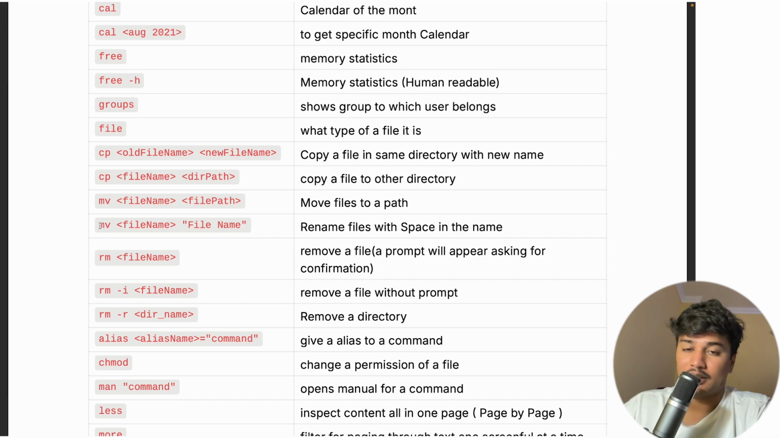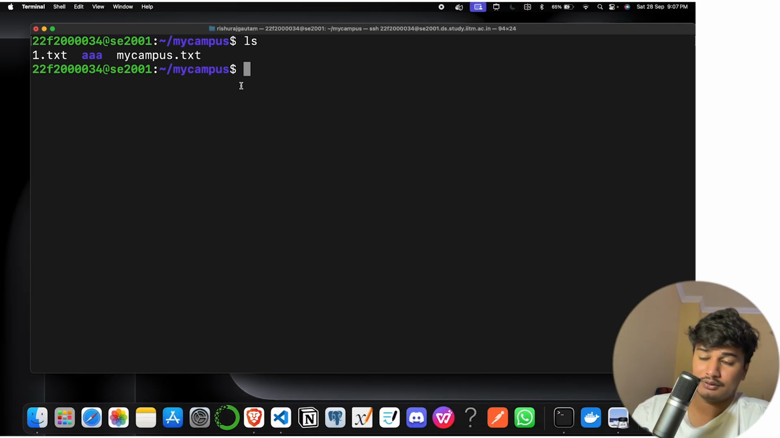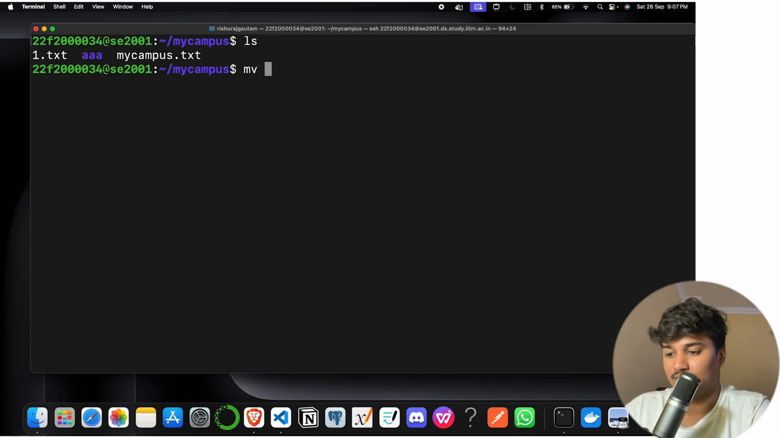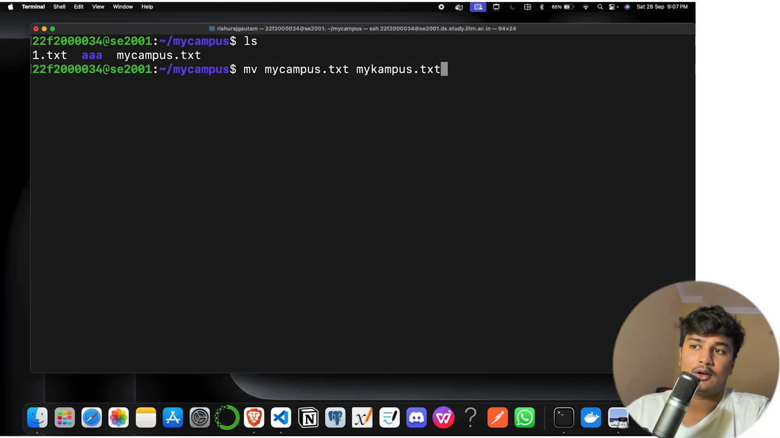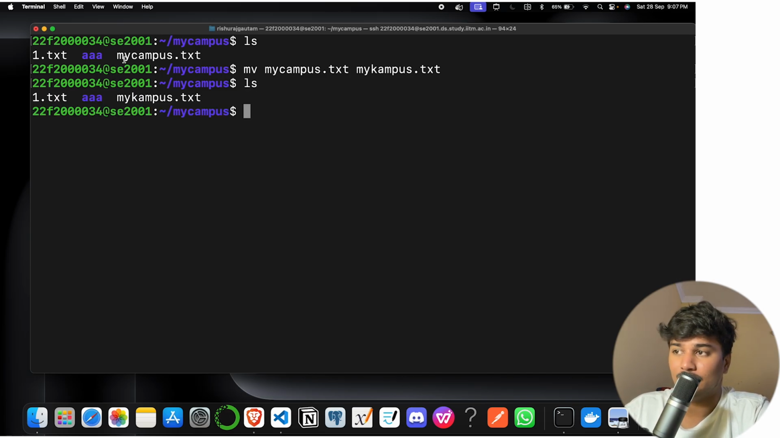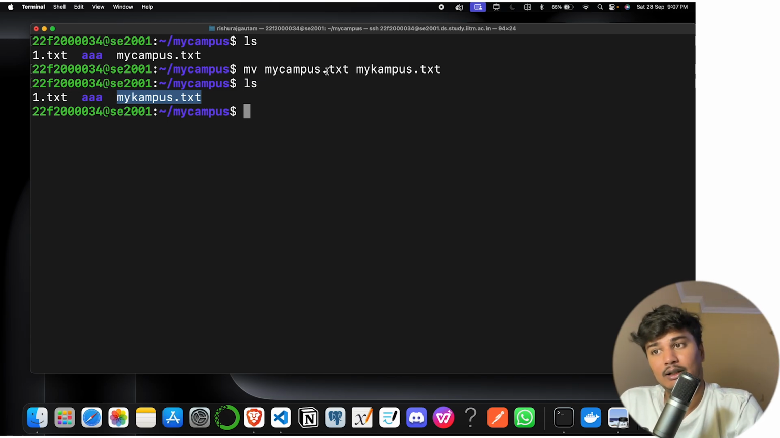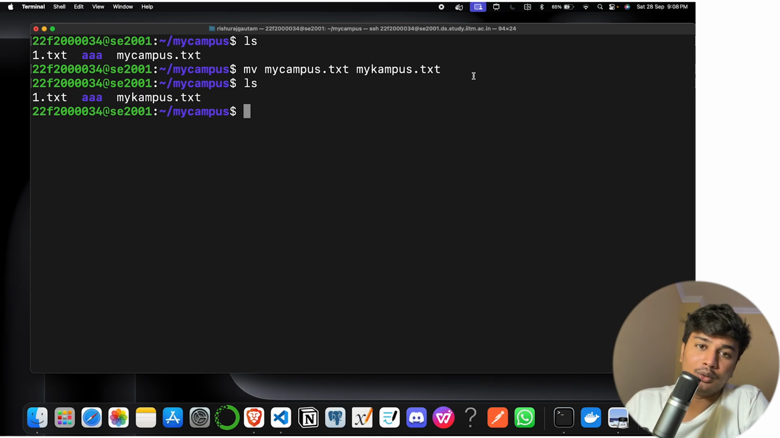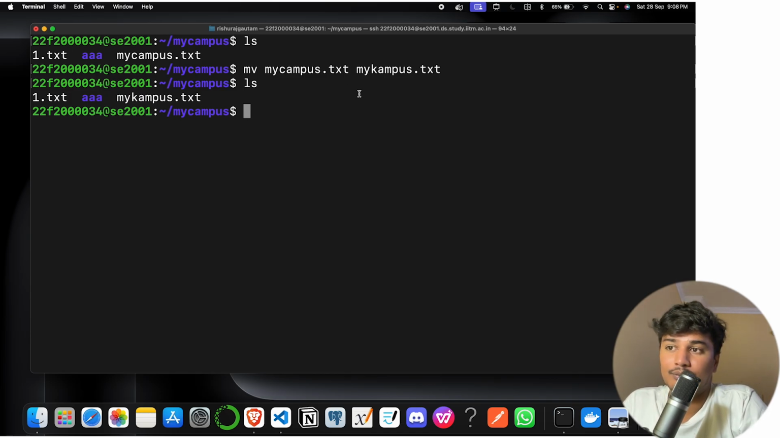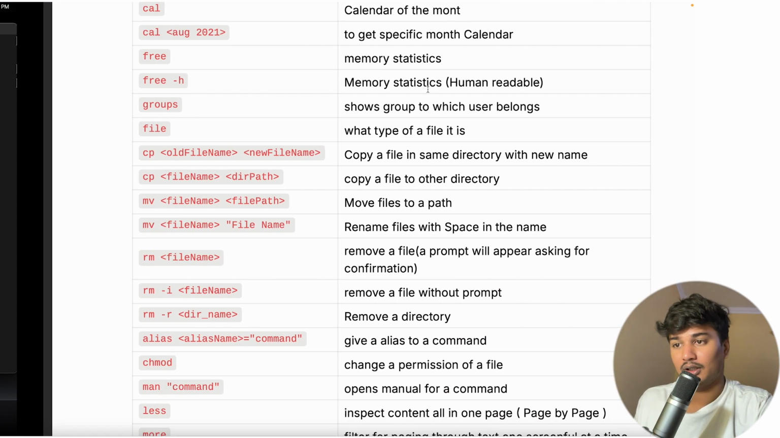Now what if we want to move it within the same directory, like we did with copy? Let's say mv mycampus.txt to a new name, mycampus2.txt, and if I look, see what happened. Previously it was mycampus, and it got renamed. So mv is also used to rename a file if we do it in the same directory. And if we give a directory path, it moves that file to that particular directory.